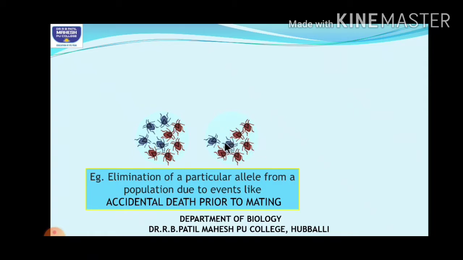So now what happened? The gene frequency of this changed. Yes or no? See here, if you count them, there are 4 blue beetles and 5 brown beetles. If, due to any natural calamities, 1 or 2 of the blue ones die, there is a drastic change in their frequency. Only 2 are remaining, right? So the frequency of this gene has now changed completely.